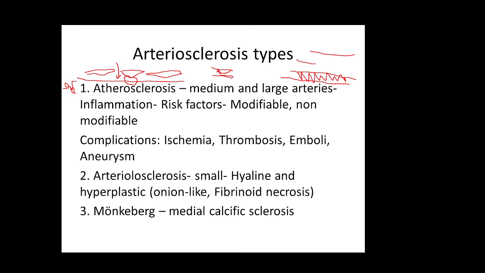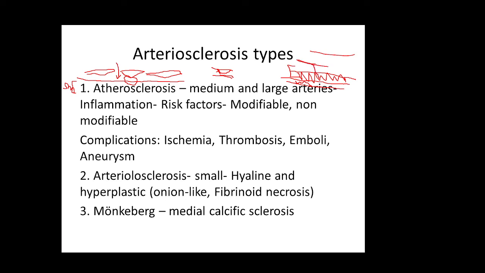The first source is called vasa vasorum, so there are small vessels which run in the tunica adventitia of the vessel, and they supply the outer wall of the vessel with blood, and the inner side of the blood vessel is supplied by blood flowing in the vessel.